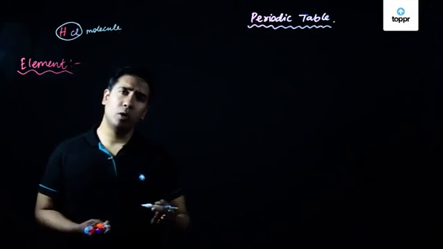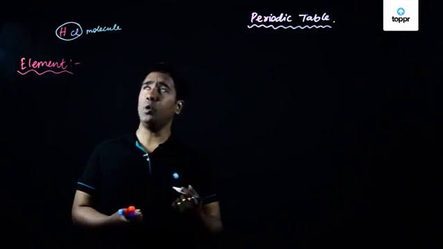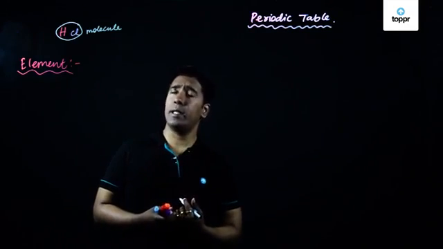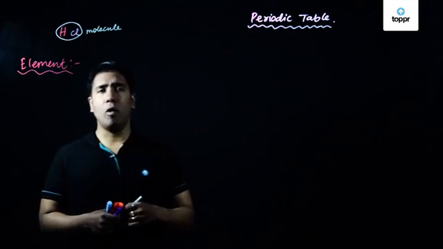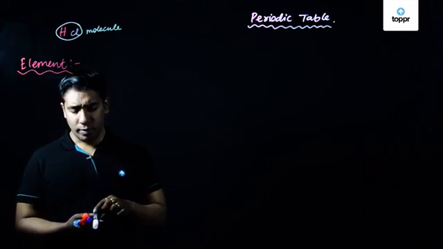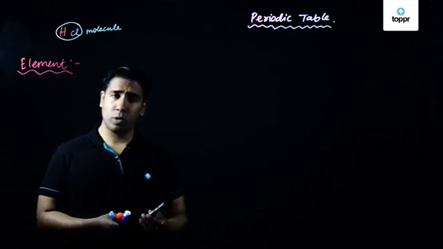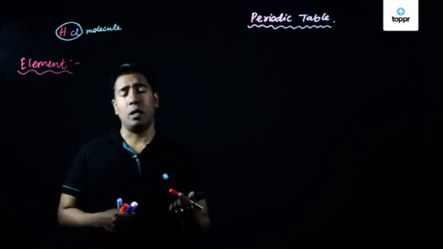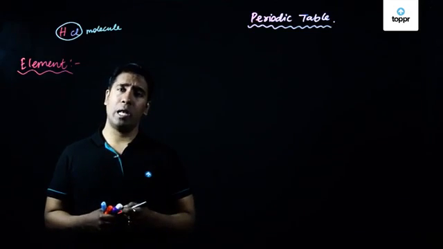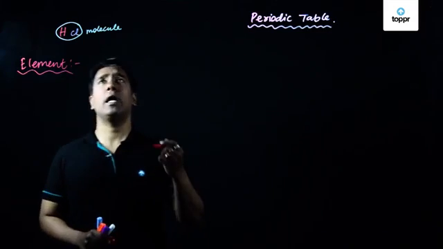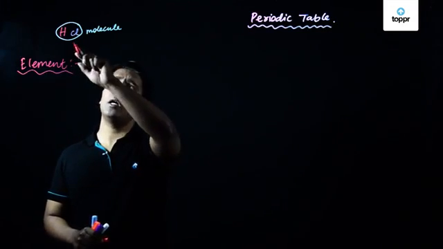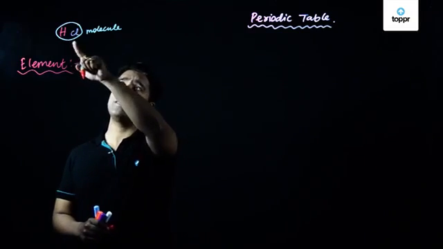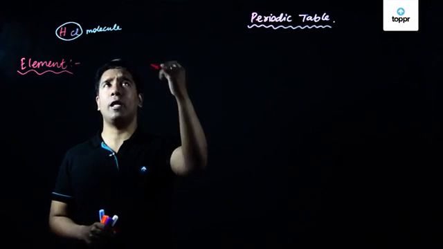So what is a molecule? A molecule is nothing but a group of atoms wherein more than one atom is present. Now molecules can be of two types. We can have a group of atoms, that is, more than one atom, bonded to each other with the help of a chemical bond, wherein the different atoms involved in the chemical bond can be of the same element or of different elements.